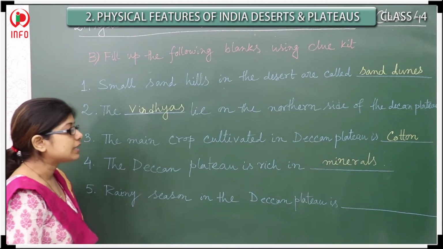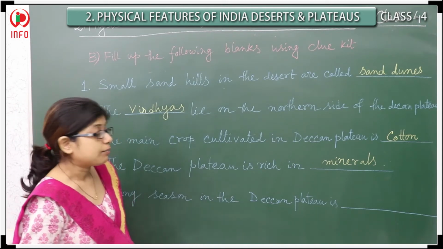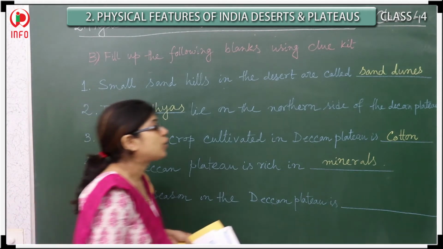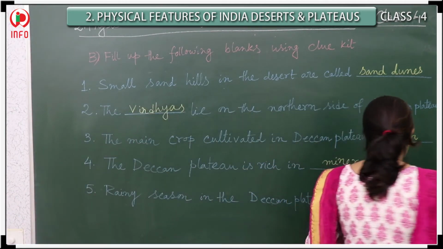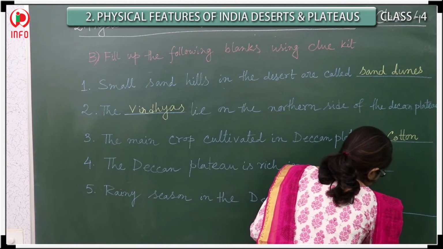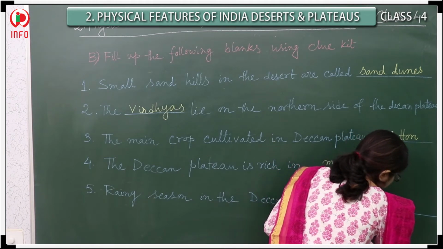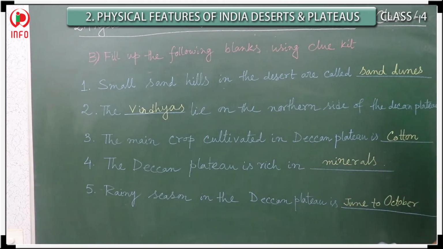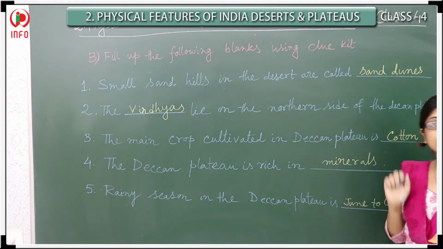And what about the fifth one? The rainy season in the Deccan Plateau is in which months? From June to October. Is it clear? So in this way, the second exercise is over.